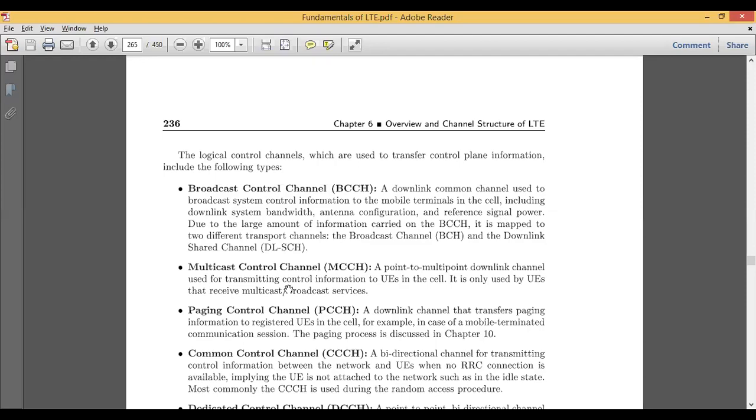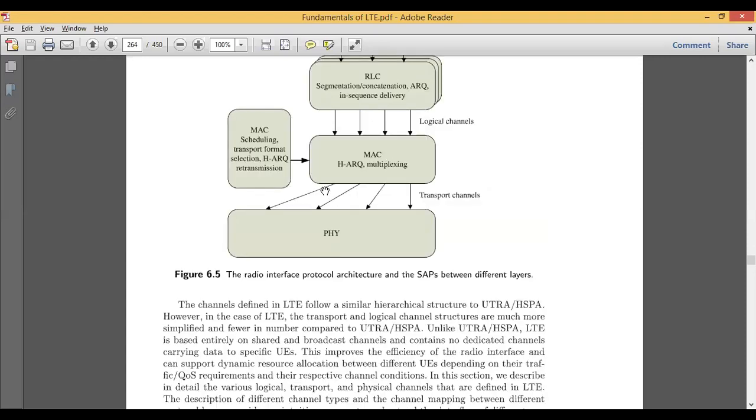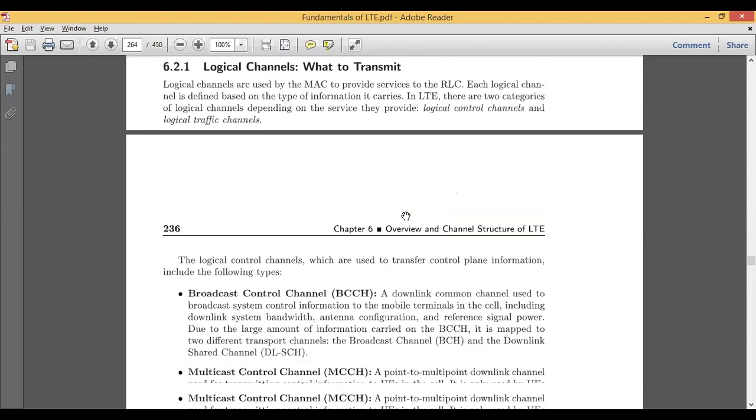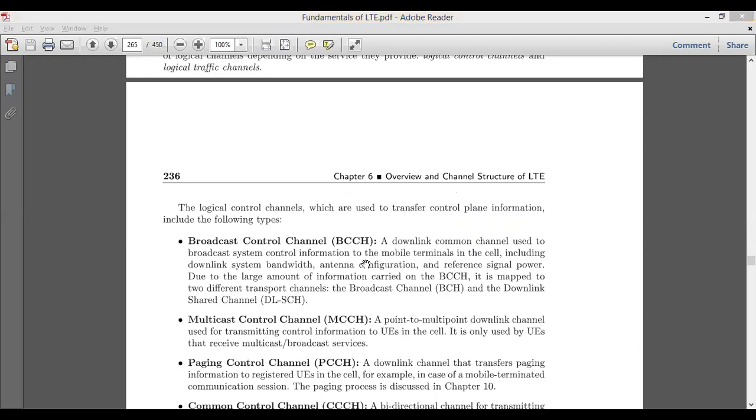Now if a huge amount of information is being carried under this broadcast control channel, then it has to be mapped to different transport channels. Here you can see there are 4 different transport channels. If one transport channel is not able to handle the information fed by the MAC, then it will take more than one transport channel, depending on the capacity. This is how the broadcast channel does its operation.